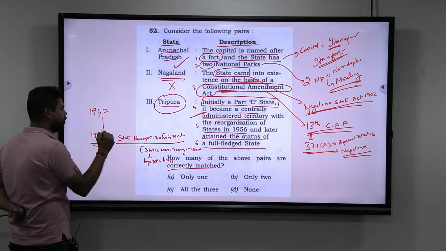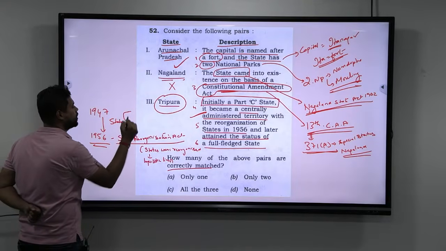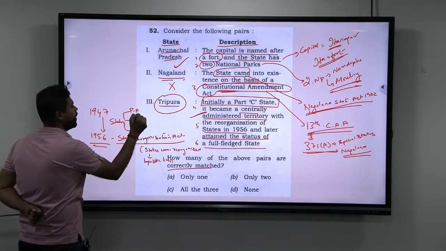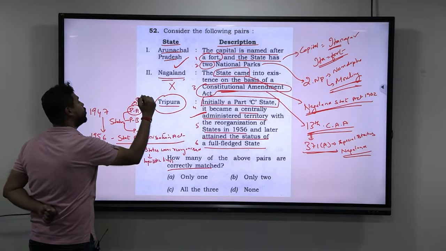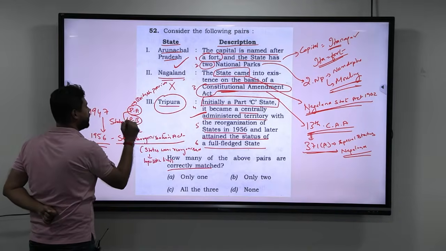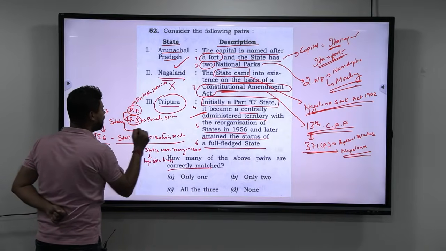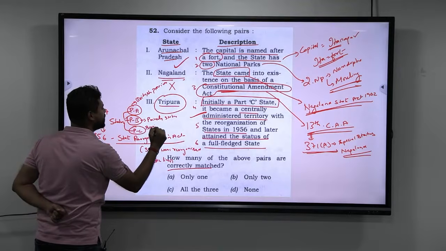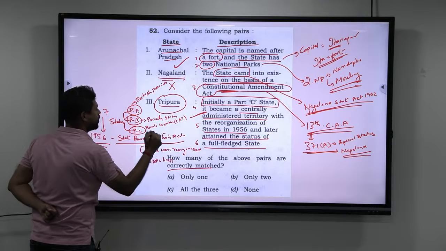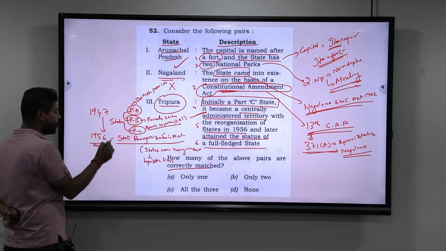But from 1947 to 1956, the states were divided into 3 categories: Part A, Part B and Part C. Part A is basically those territories that were British provinces. Part B were those territories that were princely states, and Part C are small territories. These are also called centrally administered territories or chief commissioner's territories. So this is how the division was there up to 1956.